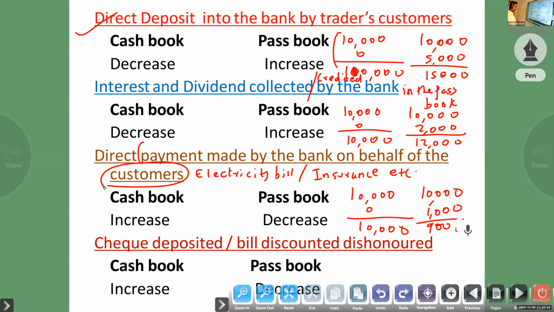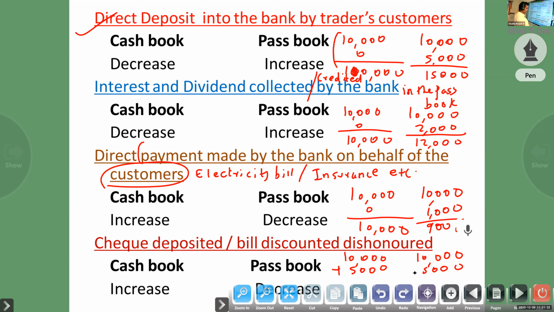Now, the last one. Check deposited or bill discounted, that is dishonor. We deposited one check into the bank, and it is dishonored. If it is dishonored, no doubt, our bank amount will decrease.